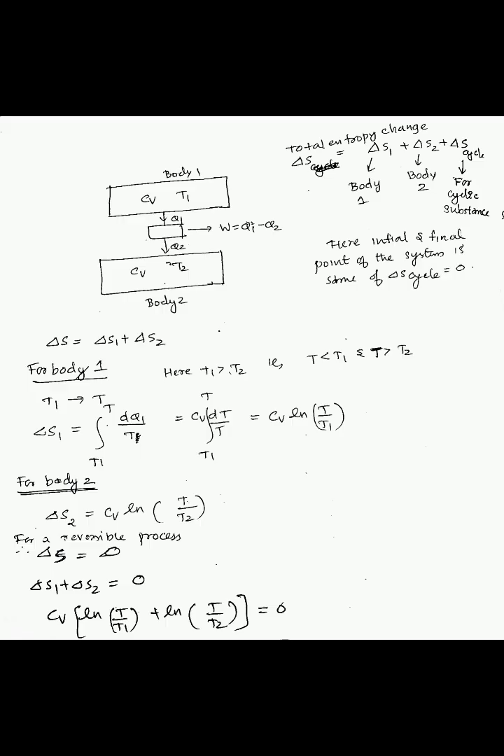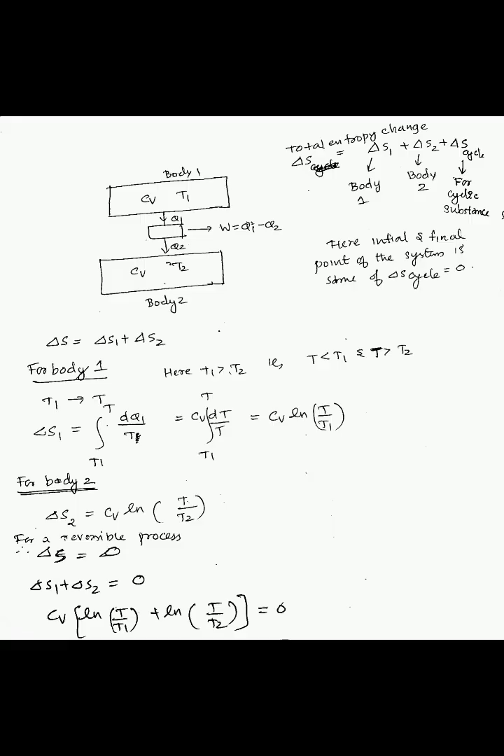The next question is, a Carnot cycle operates as a heat engine between two bodies of equal heat capacity until their temperatures become equal. If the initial temperatures of the bodies are T1 and T2 respectively and T1 is greater than T2, then their common final temperature is dash. So here it is given that the Carnot cycle is operating as a heat engine between two bodies. Let body 1 be at temperature T1 with heat capacity Cv, and body 2 at temperature T2 with heat capacity Cv.